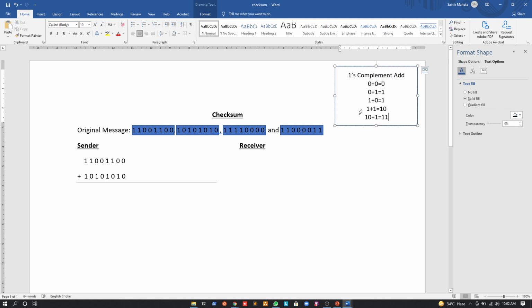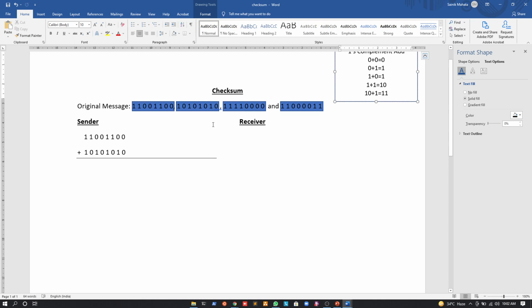Now if I have a 1 and a 1, and I add them, it's actually 10. And if I add 10 with a 1, it's actually 11. Just remember this, and it will help you in doing the checksum problem. As we discussed earlier, whenever we have data, we divide it into fixed size frames.